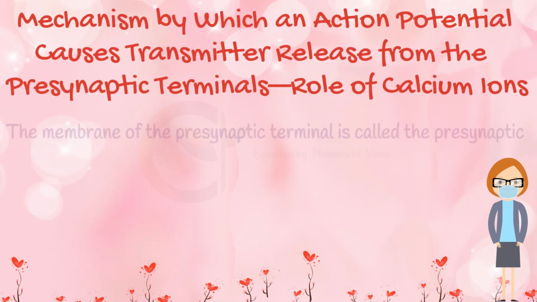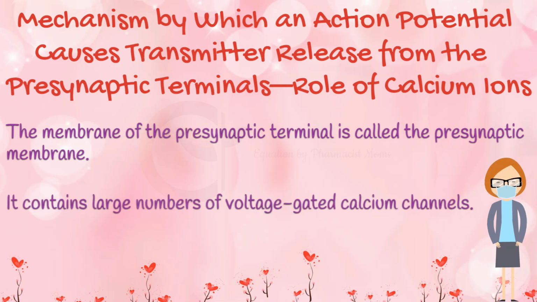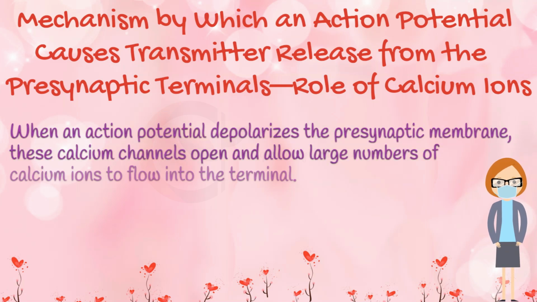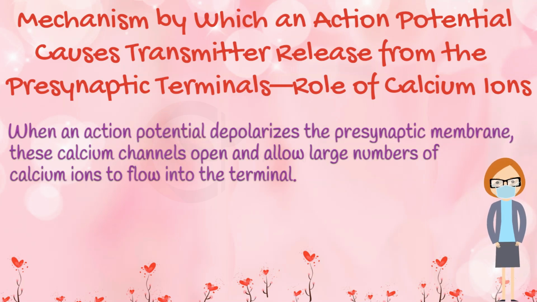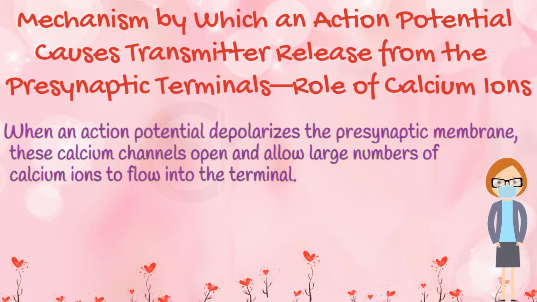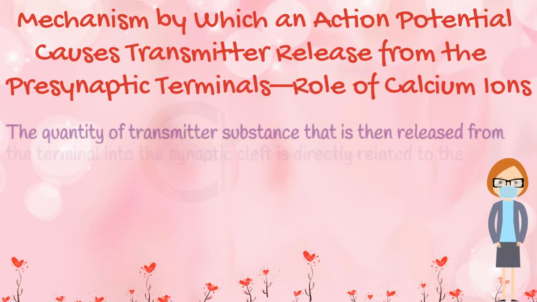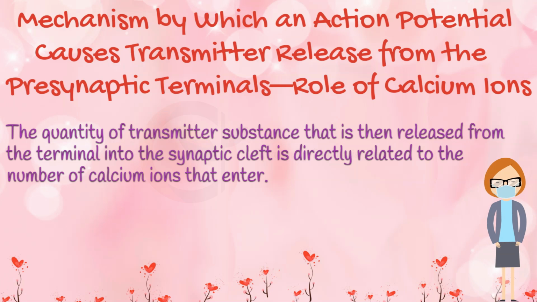What is the role of calcium channels in the release of the transmitter from the presynaptic terminals? Let's discuss. The membrane of the presynaptic terminal is called the presynaptic membrane. It contains large numbers of voltage-gated calcium channels. When an action potential depolarizes the presynaptic membrane, these calcium channels open and allow large numbers of calcium ions to flow into the terminal. The quantity of transmitter substance that is then released from the terminal into the synaptic cleft is directly related to the number of calcium ions that enter.